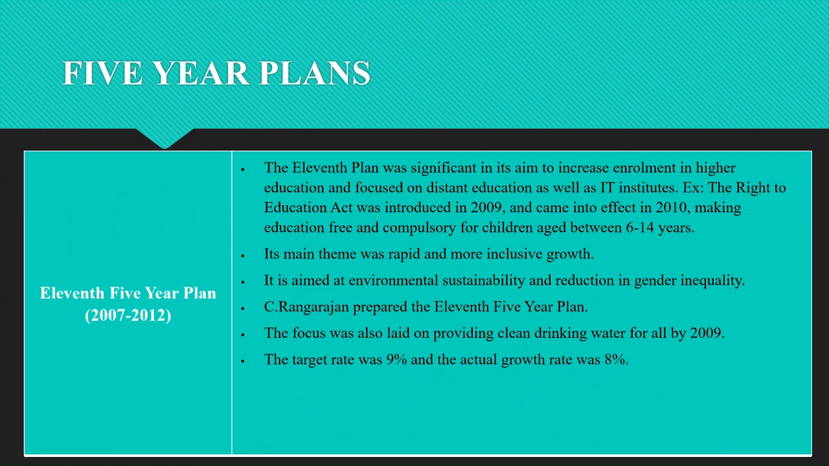So next one is 11th 5-year plan. As you see, the duration is 2007 to 2012 under the leadership of Manmohan Singh. It was prepared by C. Rangarajan. The main theme of this one was rapid and more inclusive growth. It achieved a growth rate of 8% against a target of 9% of growth. So the target rate is 9%, but we could only achieve 8%.